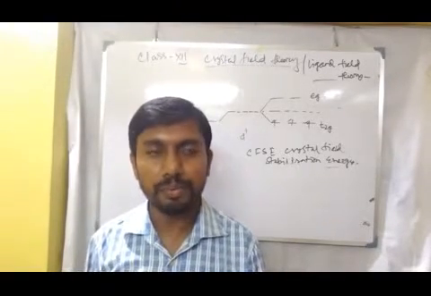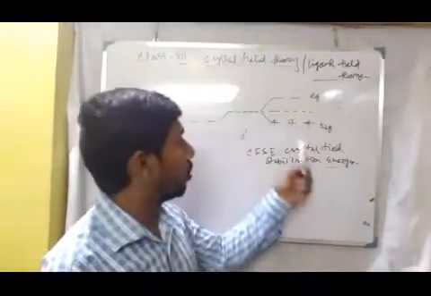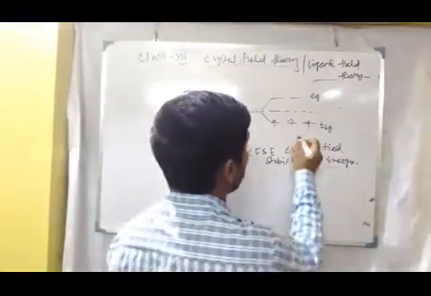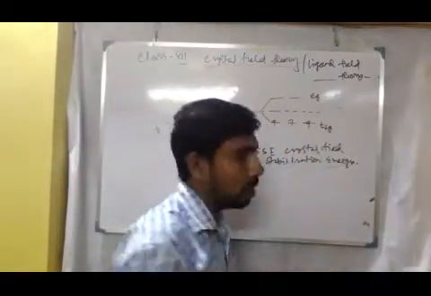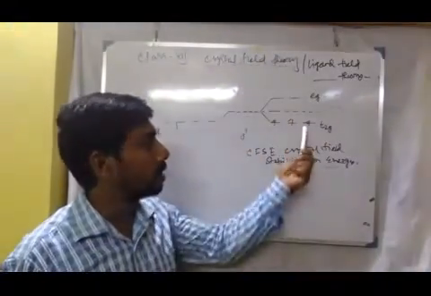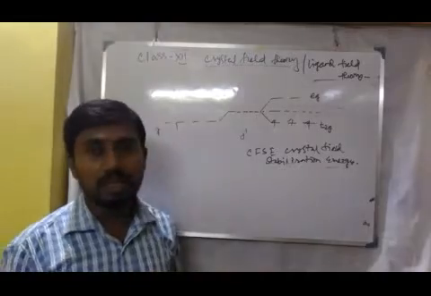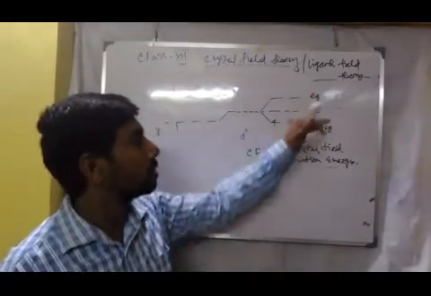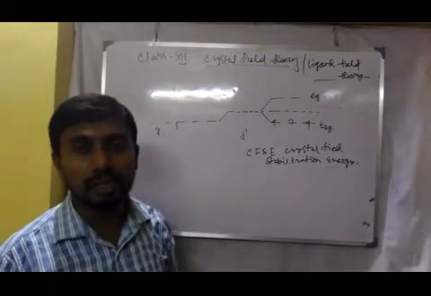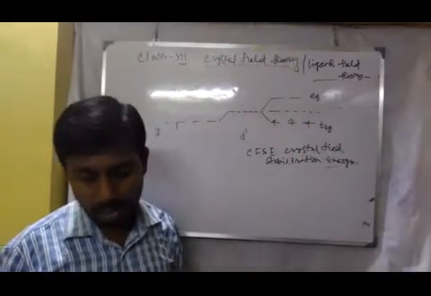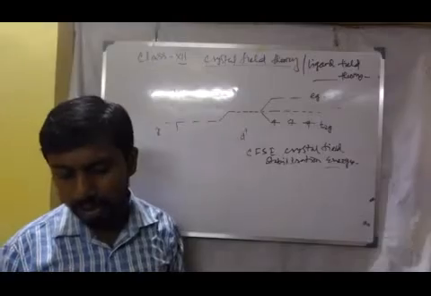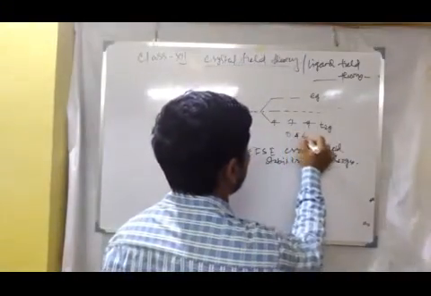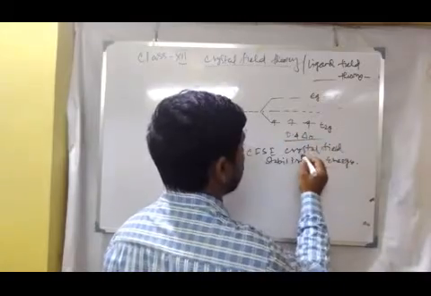If only one electron is there, it is filled in the T2g set. Here there is stability because it has the lower energy, so the T2g set is gaining stability. The T2g set has 0.4 delta 0 for every electron.